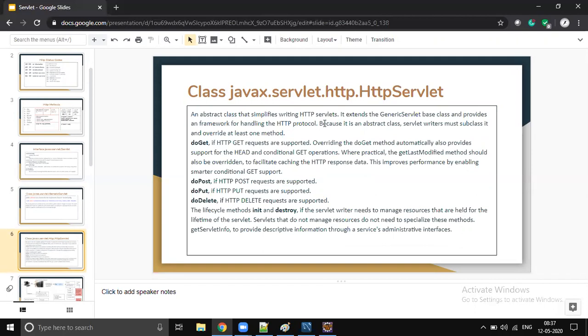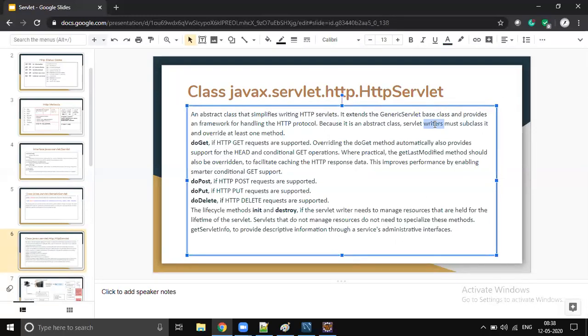but still HttpServlet is an abstract class. Why? The documentation says servlet writers must subclass it. So who are the servlet writers? Tomcat, WebLogic? No, it is you, the developer.